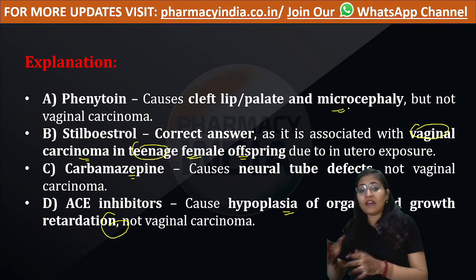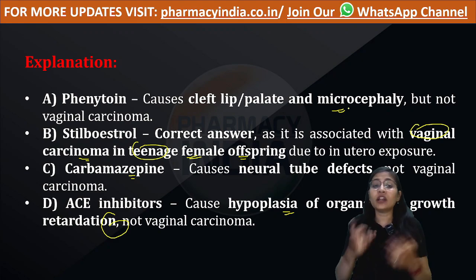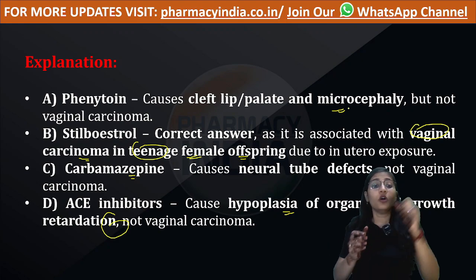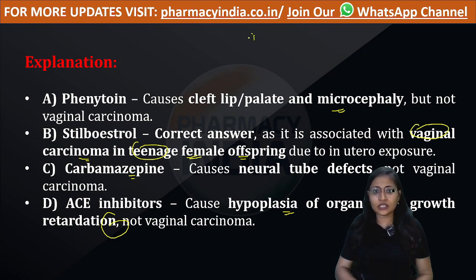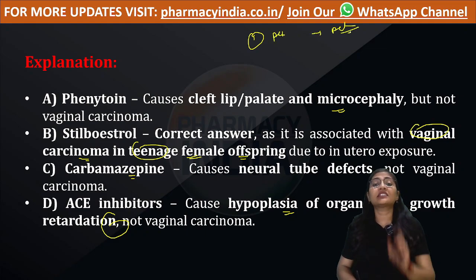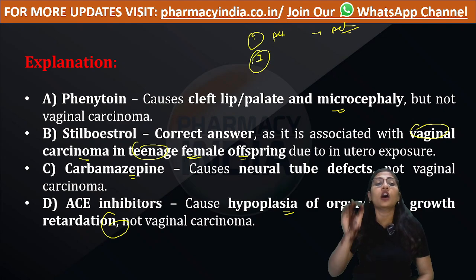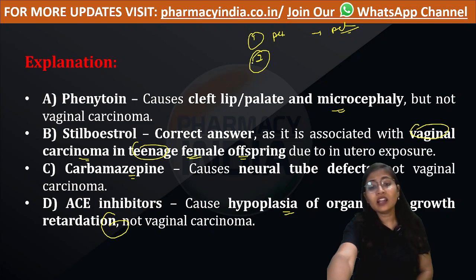So what we have learned in this chapter, what is important, is two things: what is the active drug and its active metabolite. This type of question usually appears in the examination. And the second type is the drug and its associated side effect, or what it causes. Okay, now let's move to the next question.